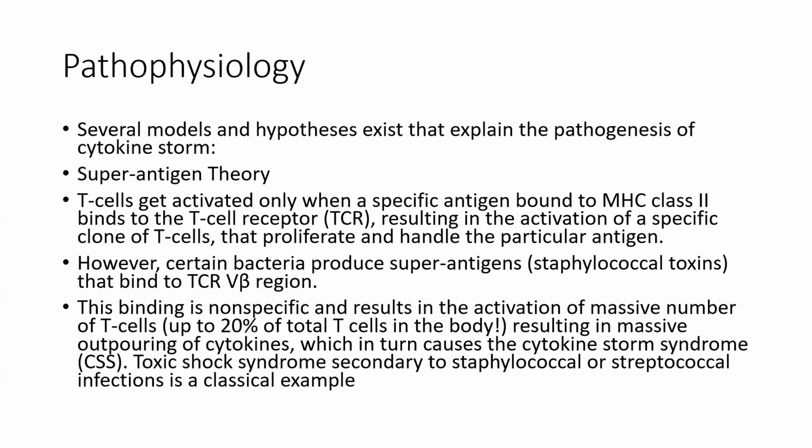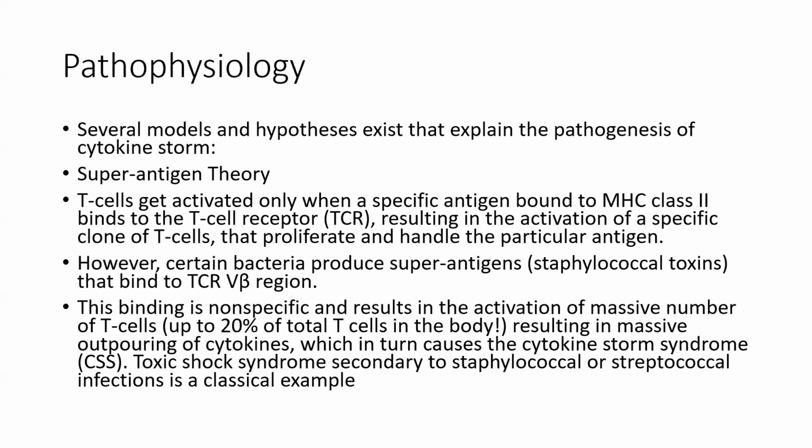T cells get activated only when a specific antigen bound to MHC class II binds to the T cell receptor, resulting in the activation of a specific clone of T cells that proliferates and handles the particular antigen. However, certain bacteria produce a superantigen that binds to the TCR-Vβ region.